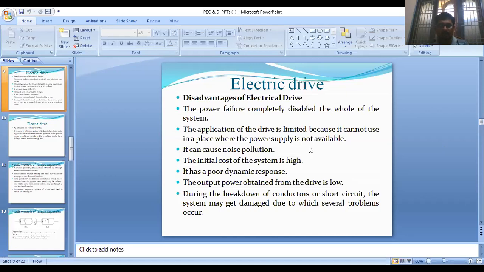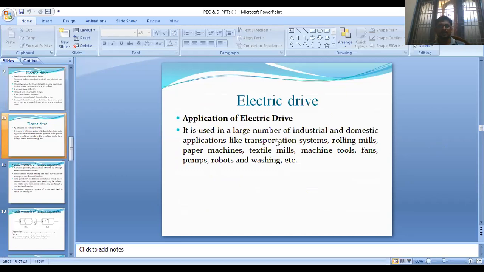And during the breakdown of the conductors or short circuit, the system may get damaged due to which several problems occur. So these are the main disadvantages of the electric drive.